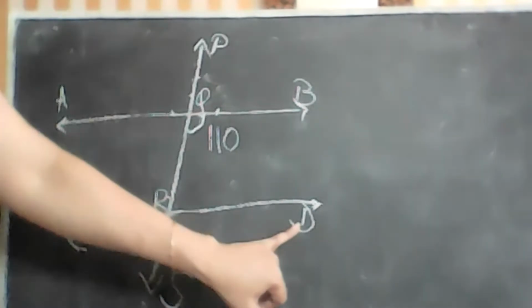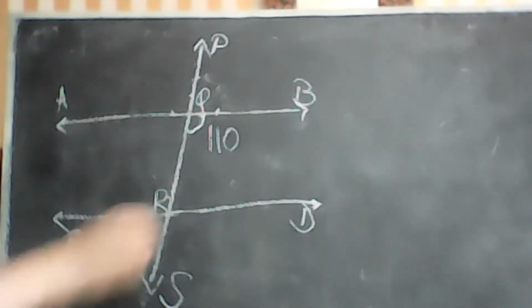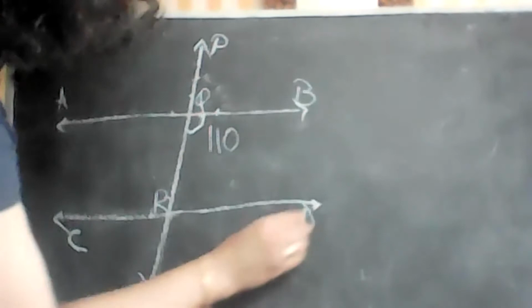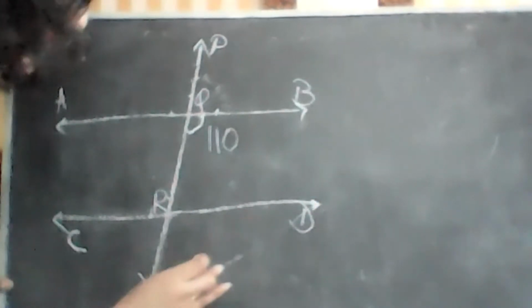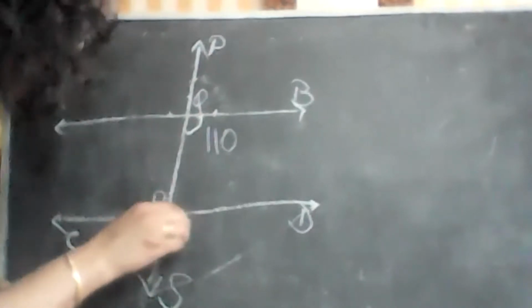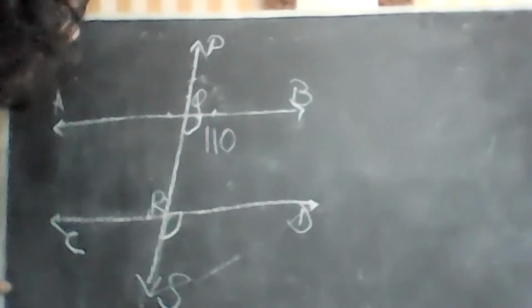You mean to say there will be an angle forming like this? QRD. You mean this one?